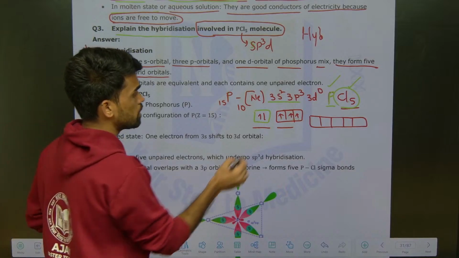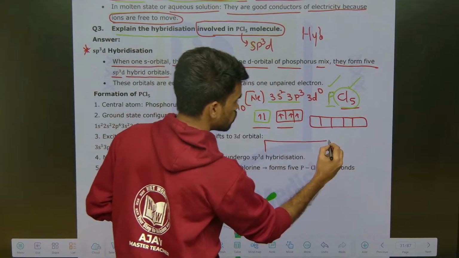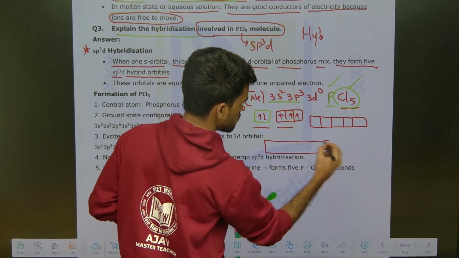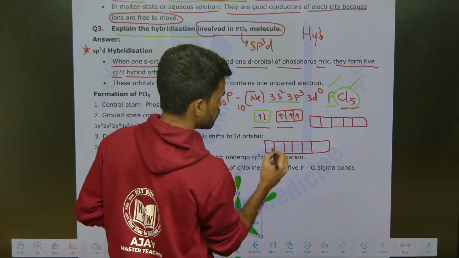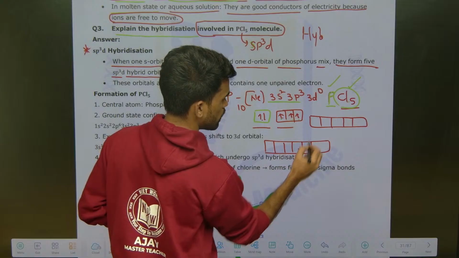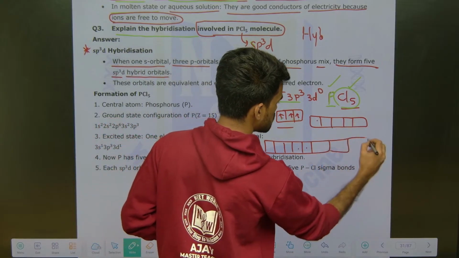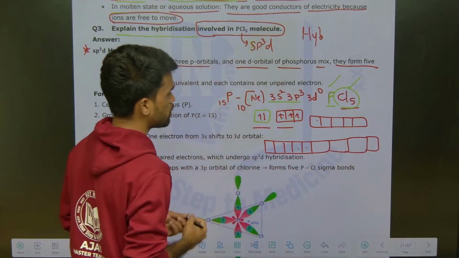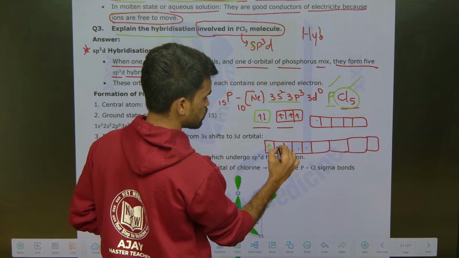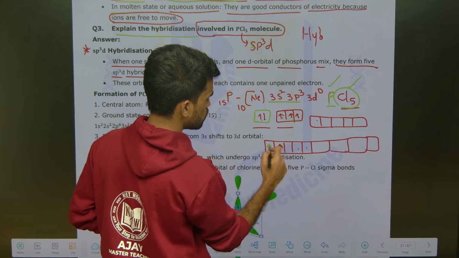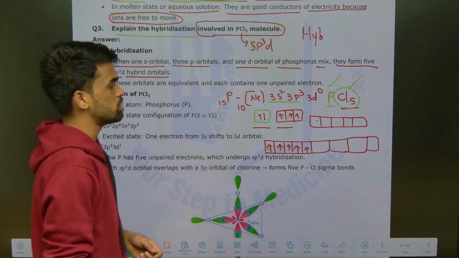So, now what is happening? One electron from here is getting excited to here. So, how do you write it? You will be writing like this: 1 2 3 4, 1 2 3 4 5. This is the d orbital, and along with this we have the empty orbitals beside it. Now, we have 5 electrons: fill 1 here, the next one here, 2, 3, 4, 5. So, like this, the 5 electrons are unpaired.